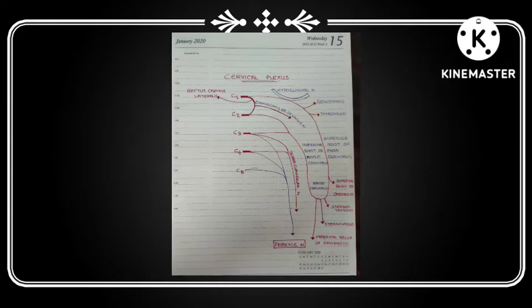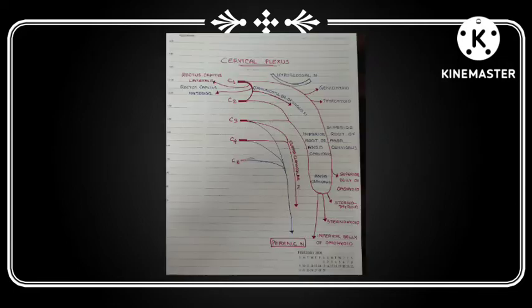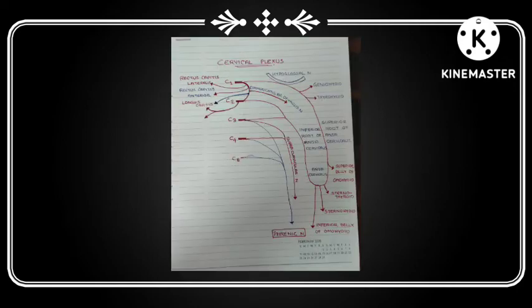They are rectus capitis lateralis, rectus capitis anterior and longus capitis muscles. So the nerves are nerve to rectus capitis lateralis, nerve to rectus capitis anterior and nerve to longus capitis.